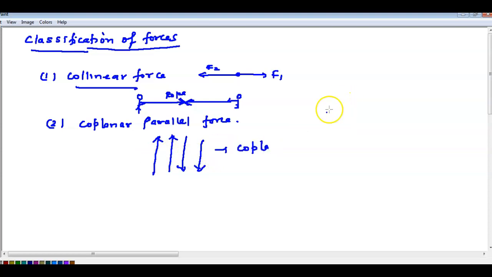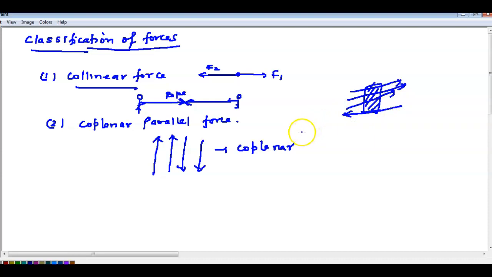Like consider this is the notebook, this is the textbook. All the forces lie parallel to this. All the forces are parallel, then they are said to be coplanar parallel forces. Maybe the directions are opposite, but all the forces are parallel in the same plane.